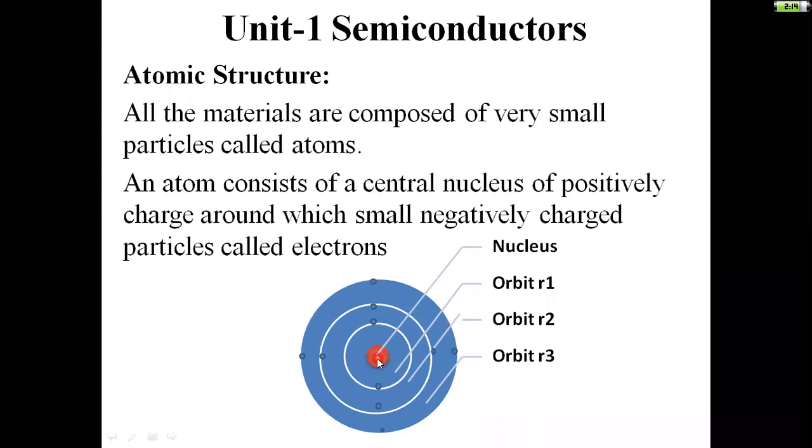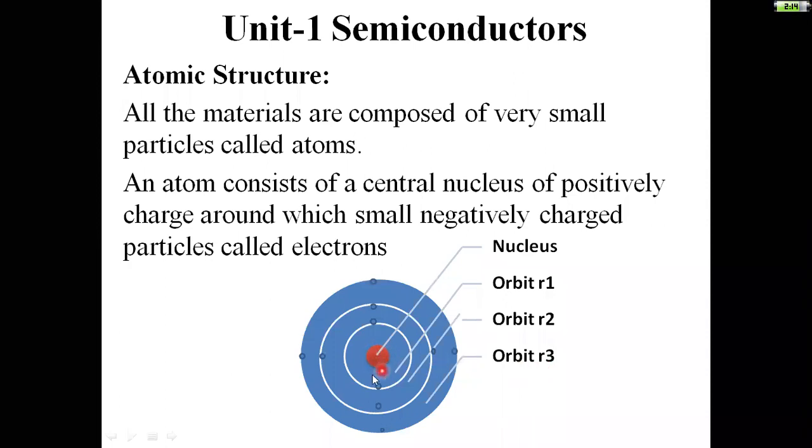From the center point to this level, I can take this as the first orbit. I am considering the first orbit radius as r1, and this is the second orbit, from the center point to this level, with radius r2, and from the center point to the third orbit, radius r3.